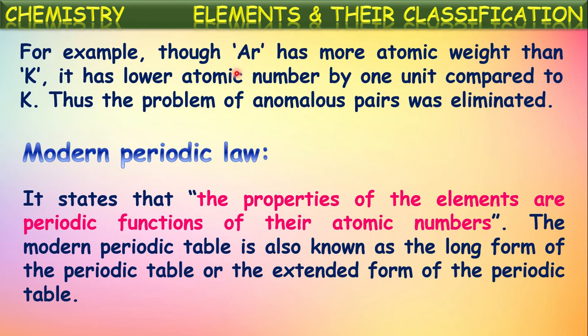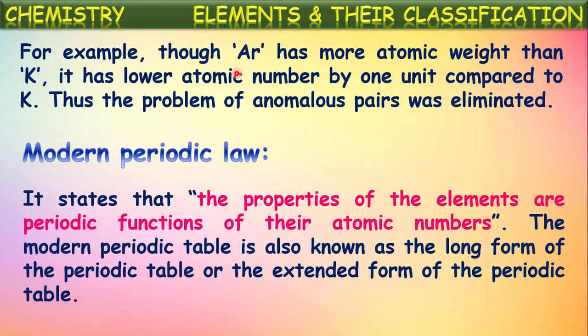It means that when elements are arranged in the increasing order of their atomic numbers, the physical and chemical properties are repeated periodically among the elements. That is the modern periodic law.